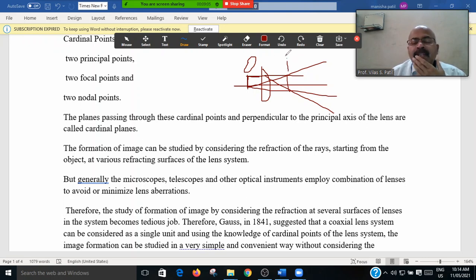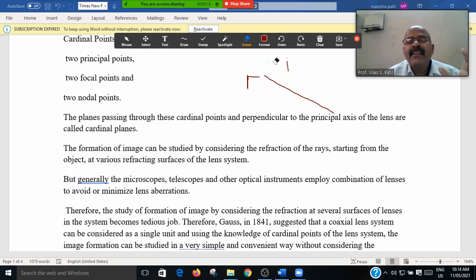Then we know that this is refraction, that is, the ray travels through the glass medium. If the ray travels through the medium, that will be known as refraction.